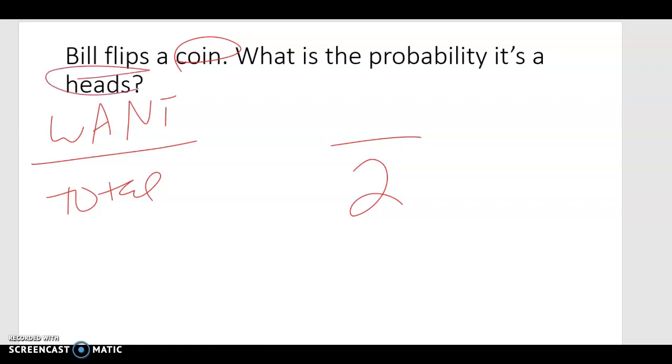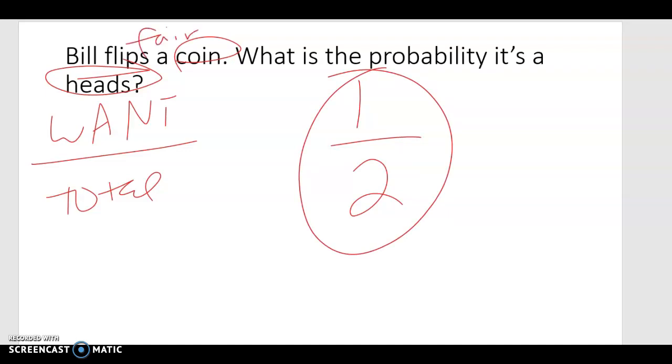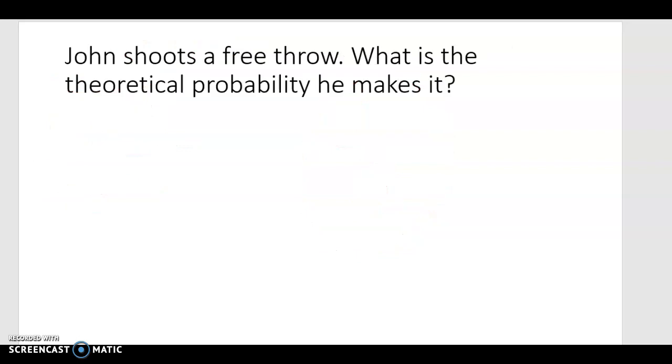So what is the probability that it's a heads? Generally, there's only one heads, unless you have a 2-headed coin, and in that case, it's totally not fair. So let's say Bill flips a fair coin. We have a 1 out of 2 chance, right? 50-50 for flipping a heads, theoretically.